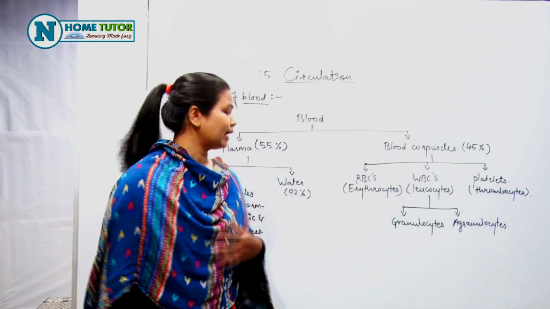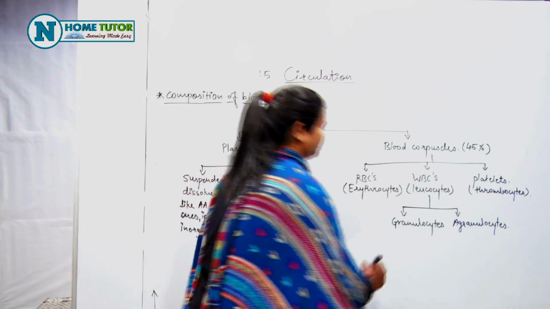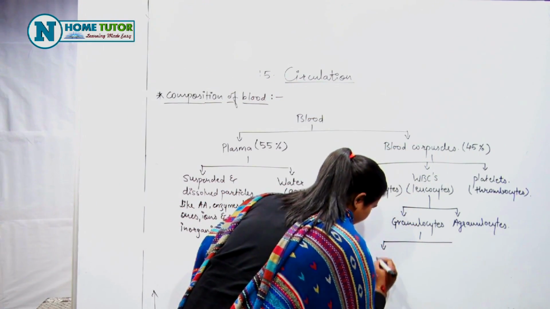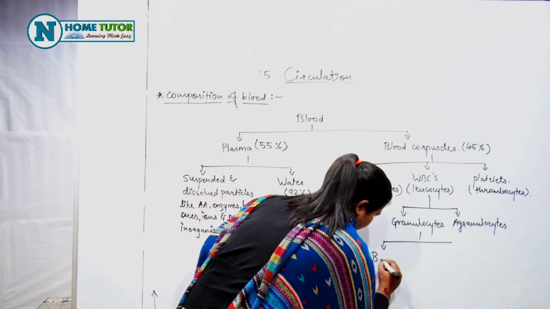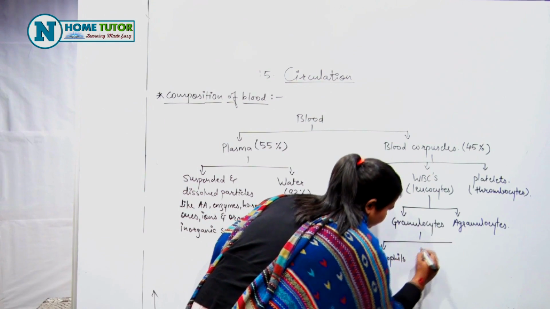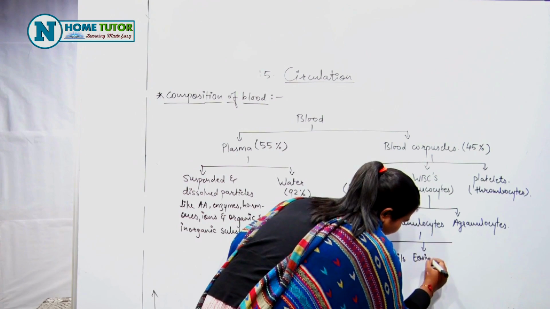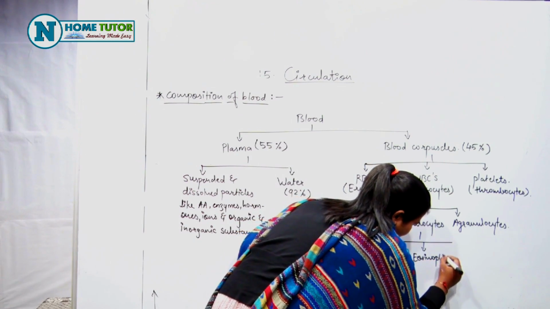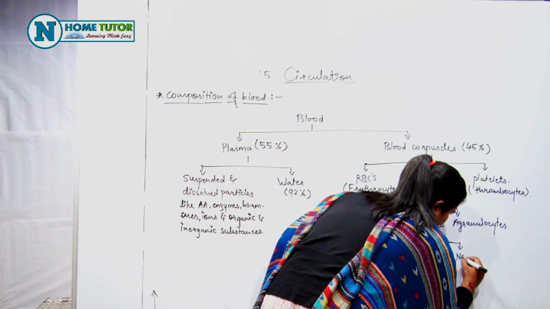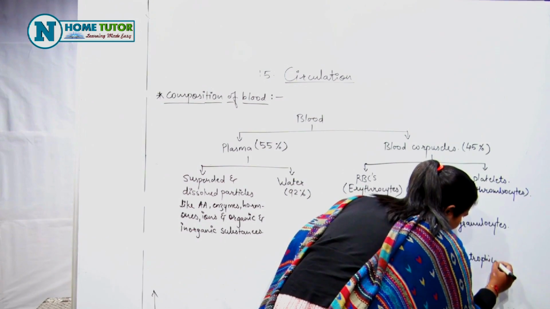Now, granulocytes are again divided into three types, that are basophils, eosinophils, and neutrophils.